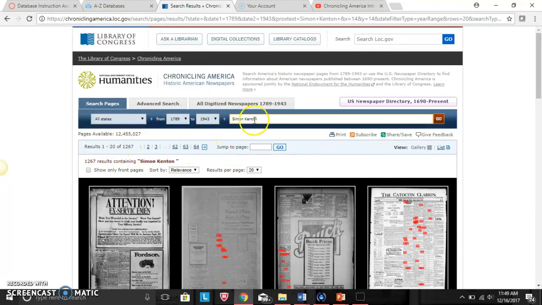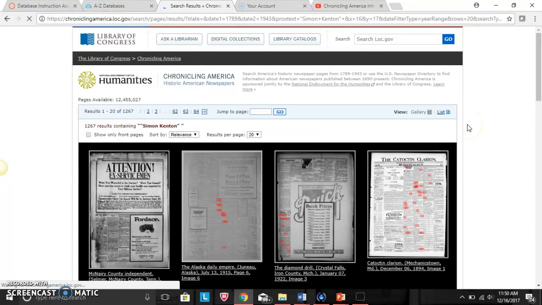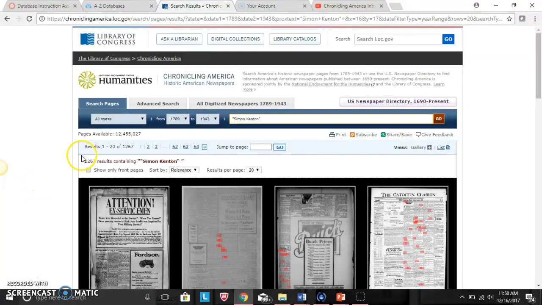Now I'm going to also type in Simon Kenton with some quotation marks, and we'll see if that changes our search results, because sometimes adding quotes will make for a more specific search. If you don't add quotes, you might be searching for Simon and Kenton, and so we'd get a bunch of different articles about people named Simon and people named Kenton, but not specifically about Simon Kenton. So we'll see if adding those quotes changes anything. Hit go, and we can still see that we're getting 1,267, so the quotes really don't matter for this.